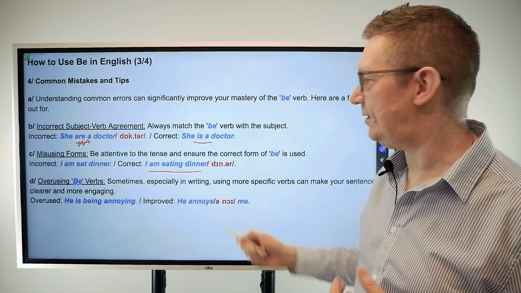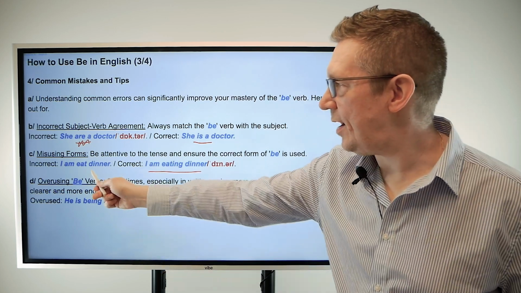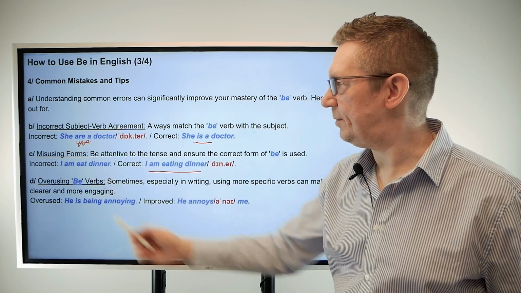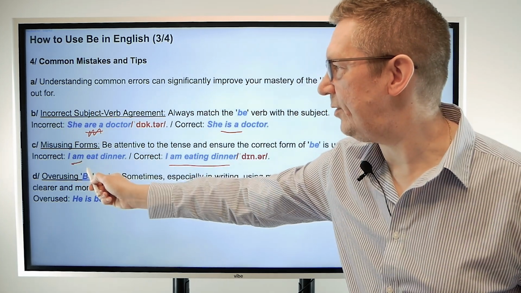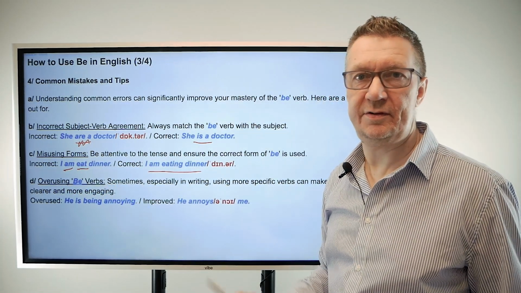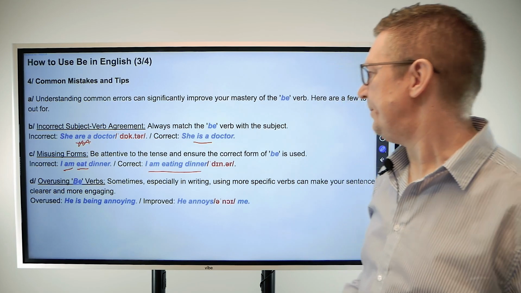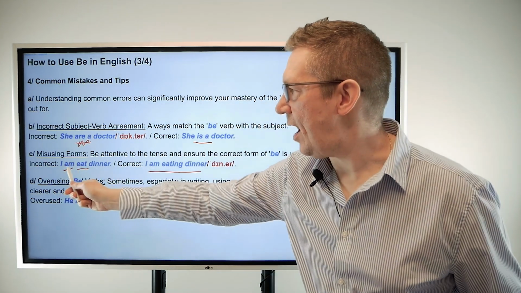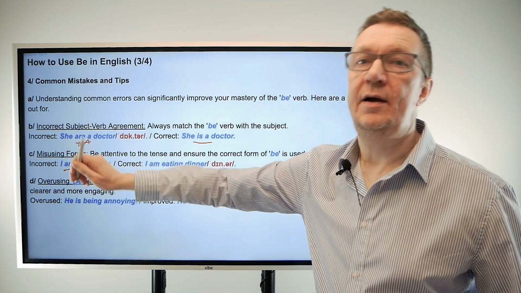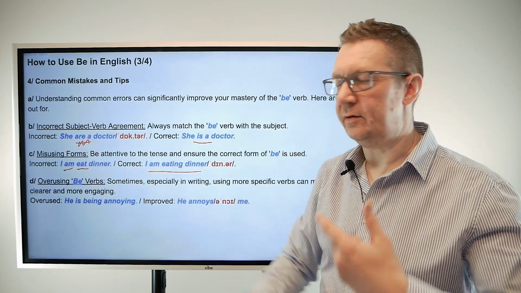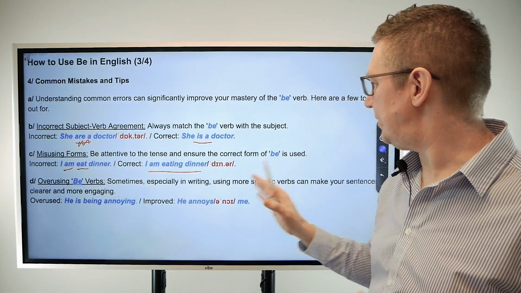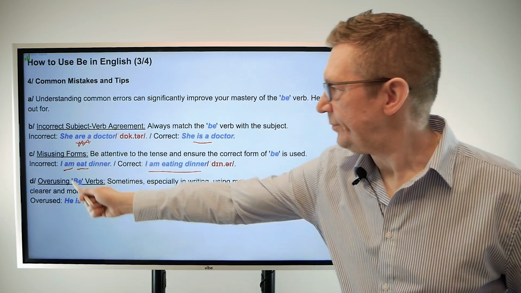So I am eating dinner. This is the correct form. But "I am eat" doesn't work because you've got this auxiliary. You can't have an auxiliary and a simple verb. It just doesn't work. It's not possible. Because if you say "I am", then you need either an adjective or you need this continuous verb. Okay, so great. Something to be aware of.